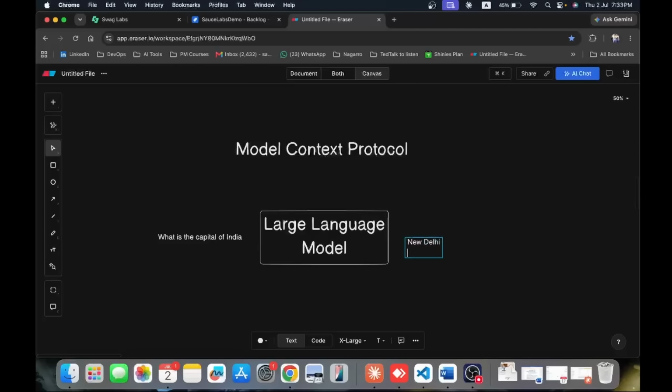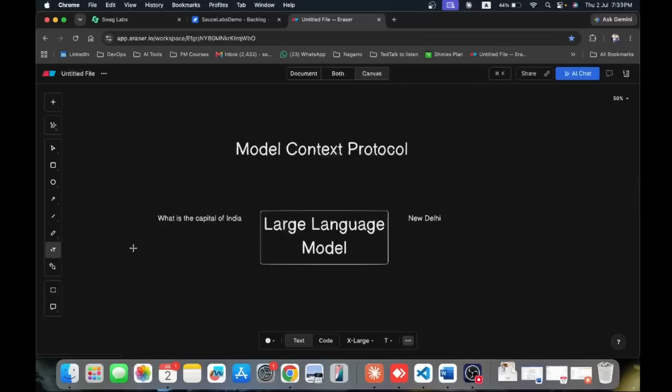How does this model know that the capital of India is New Delhi? Because this model is trained on millions of data, a large amount of data. That's why it is able to answer that the capital of India is New Delhi. So this is one scenario. We all have done this a lot with ChatGPT, Gemini, or different other models.